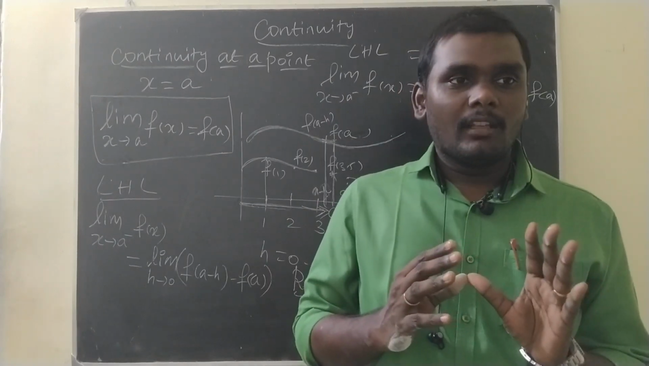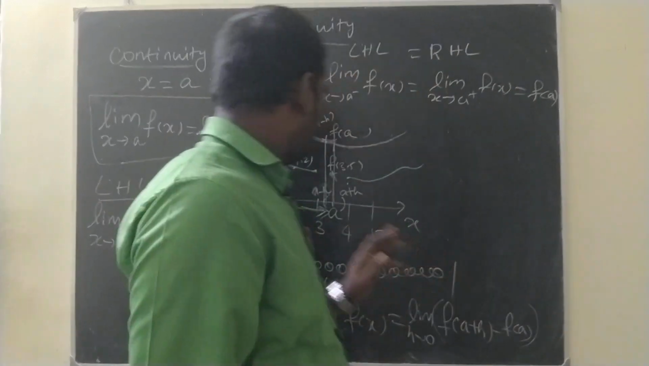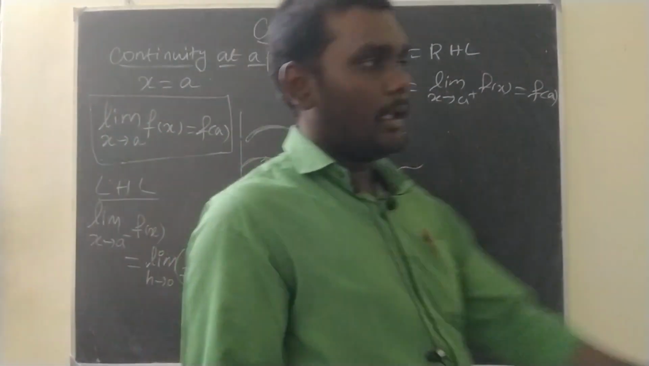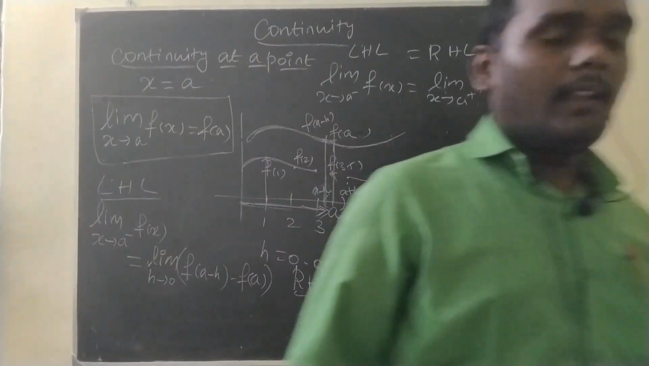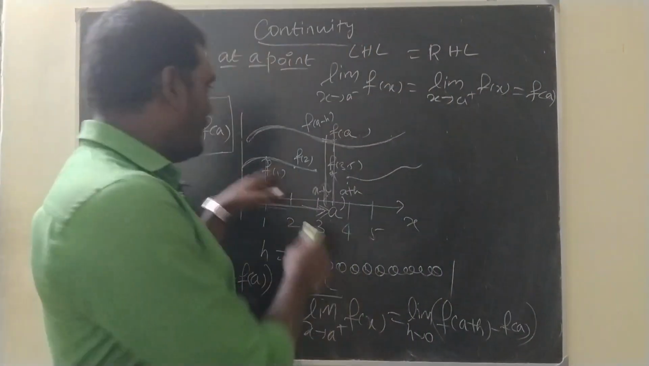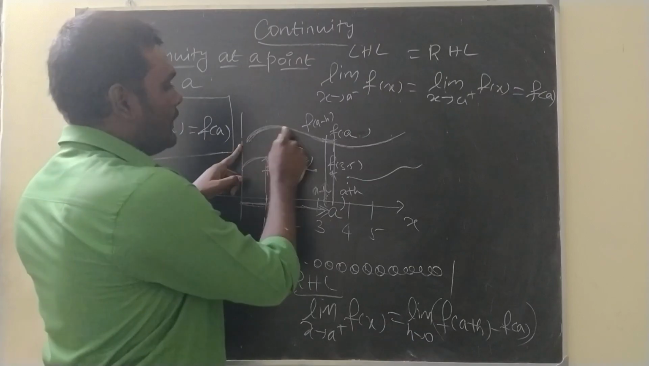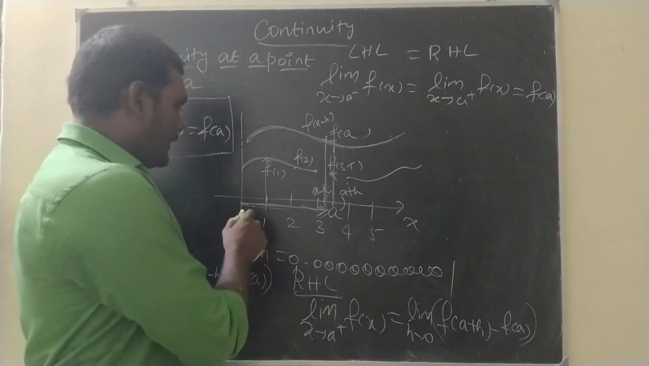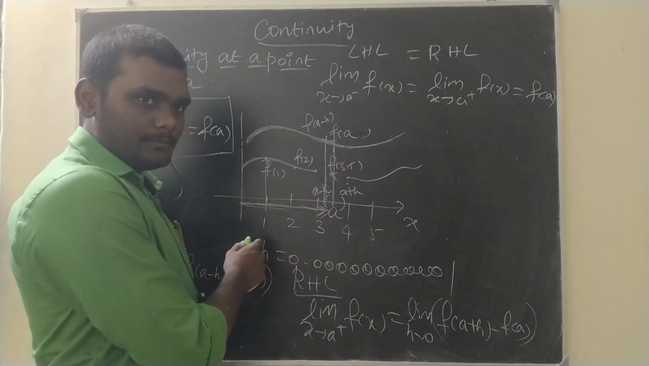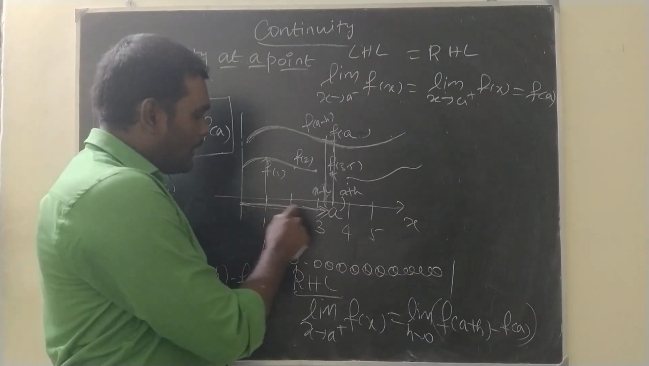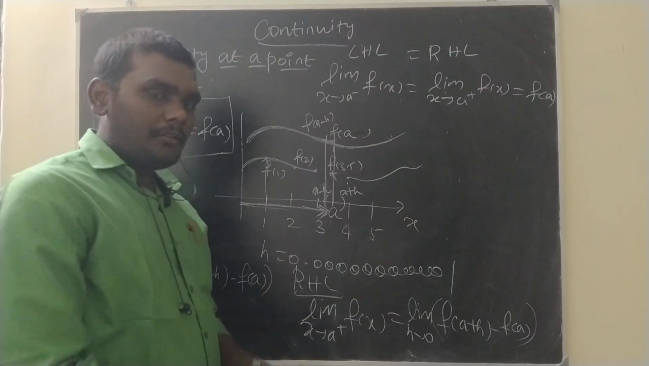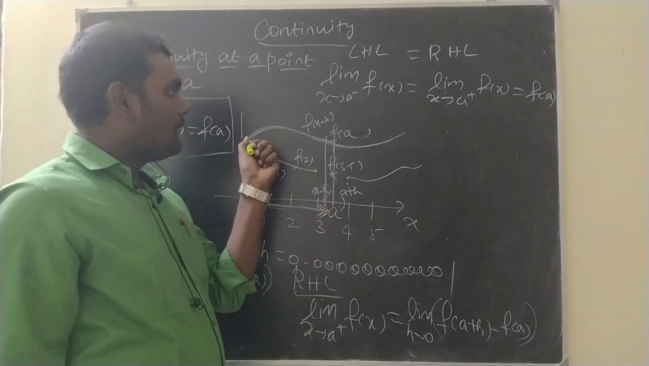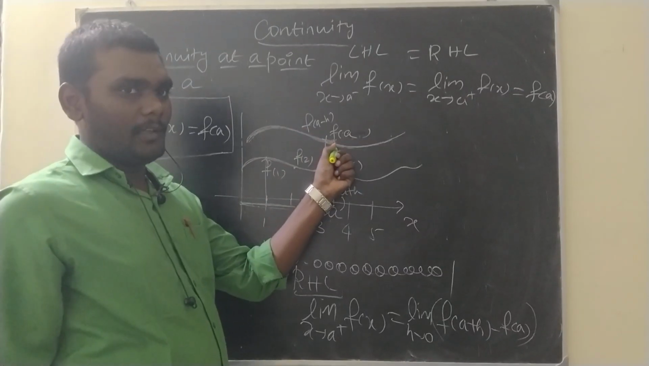Consider the function f of x, and the graph of f of x goes on like this. The value of x is again and again substituted and the images are formed. This graph has been generated. In this, the x value starts from 0 and reaches the point A. When x reaches the point A, f of x also should reach f of a.